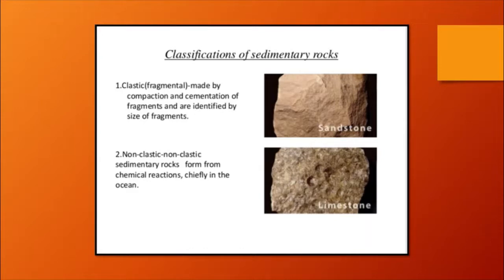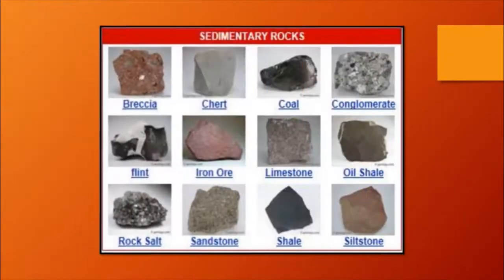Now three processes are involved in turning the loose materials: evaporation, compaction and cementation. Then classification on the basis of formation: we have mechanically formed rock, chemically formed rock, organically formed sedimentary rock. You can see breccia, chert, coal, conglomerate, flint, iron ore, limestone, oil shale, rock salt, sandstone, shale, siltstone, etc. These are the examples of sedimentary rock.